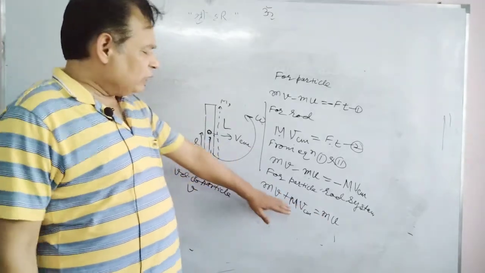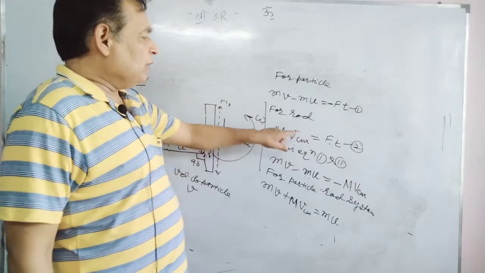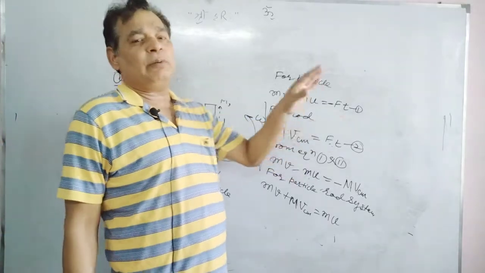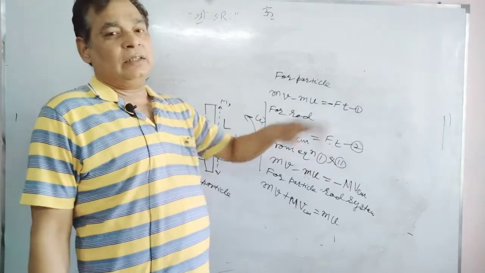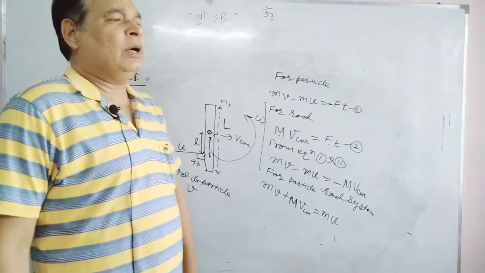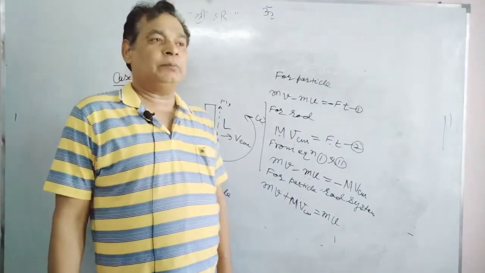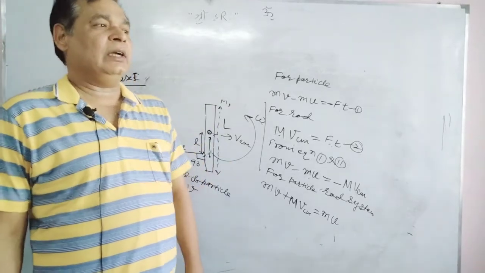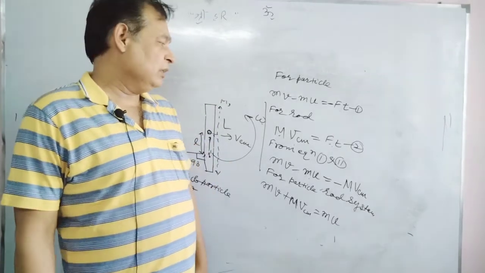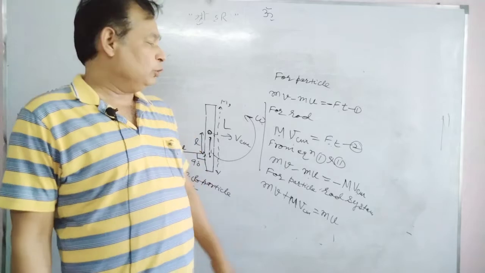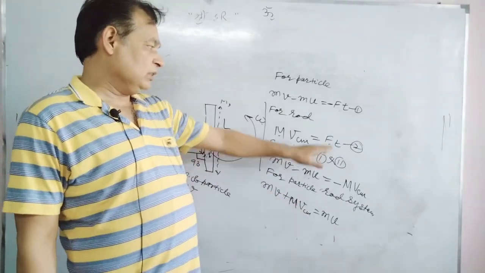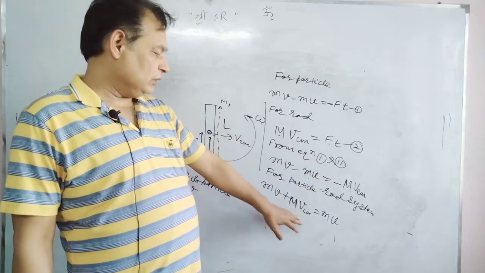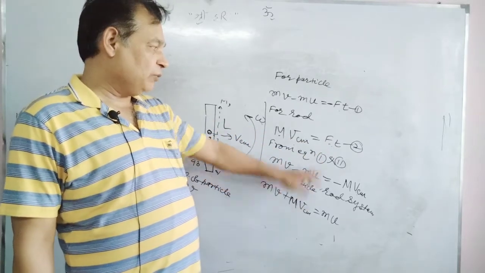We can write this directly also, but I have written this equation because in some questions we need to describe impulse or force. If you are doing questions for competitive exams like IIT JEE, anything can be asked, so you should know how to write the equation, and its origin is this one.